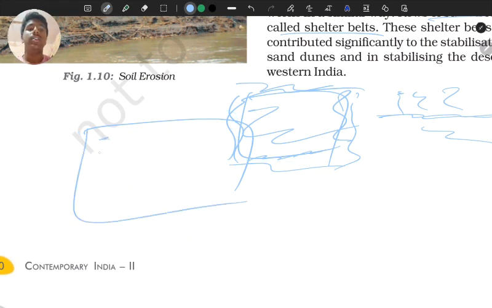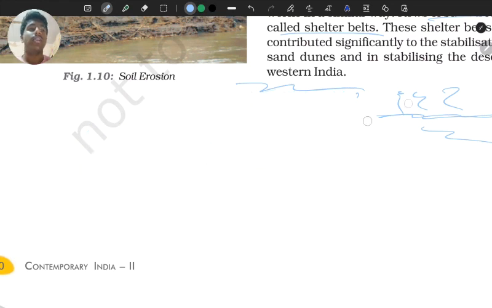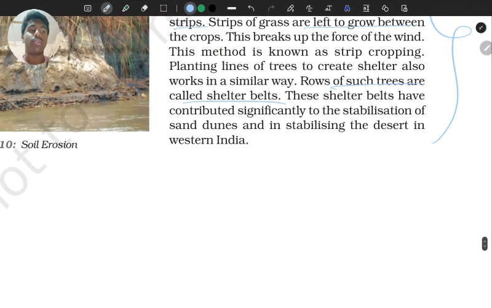When we plant one tree here, one tree here, one tree here, one tree here, there is a high chance of water erosion. When we plant in shelter belts, there will be no water erosion. That is what is called planting in shelter belts, and in rows. These shelter belts have contributed significantly to the stabilization of sand dunes and in stabilizing the desert in western India. Not only in water erosion can they help, they also contribute with sand dunes. Some other states are implementing this to prevent their land from becoming like Rajasthan, so they are planting these shelter belts of trees, which have contributed significantly in stabilizing sand dunes. Okay, and even stabilizing the forest in India.